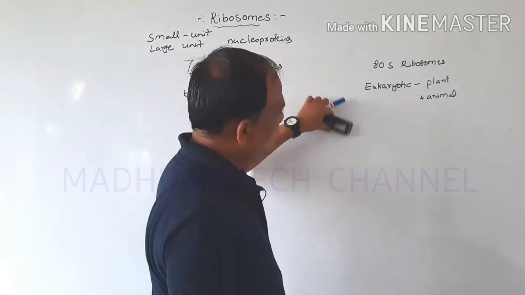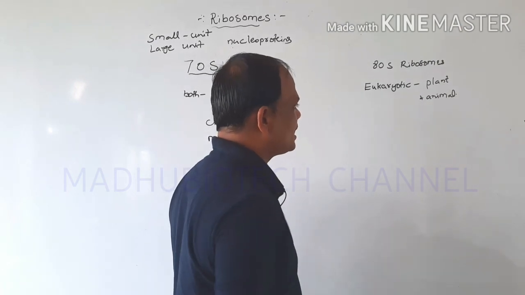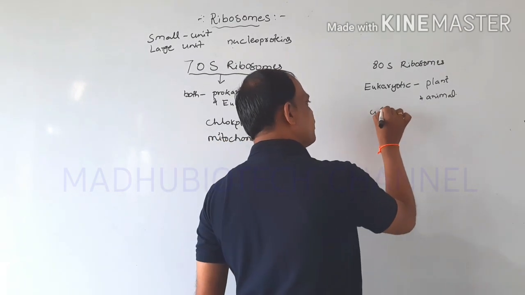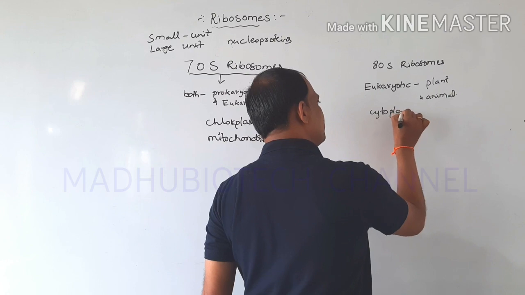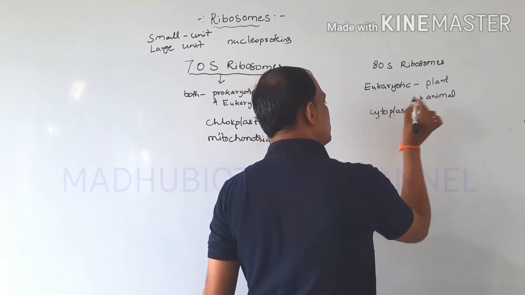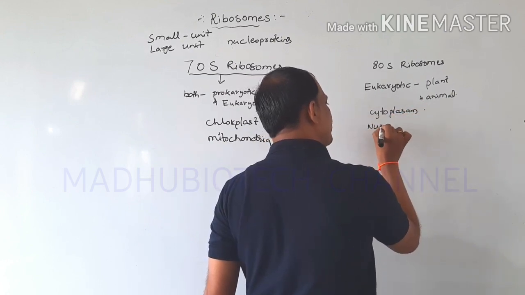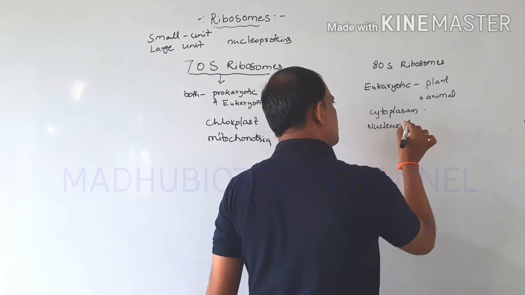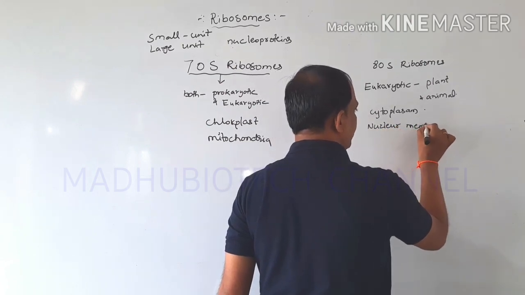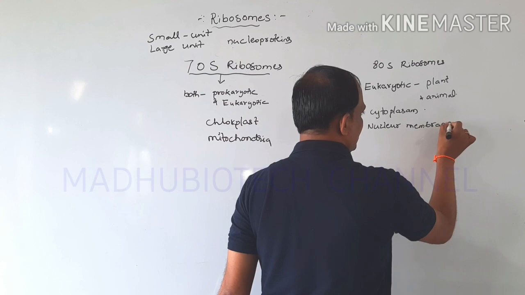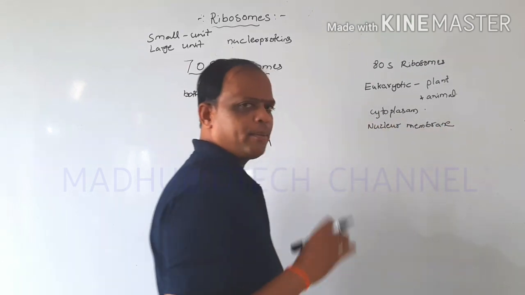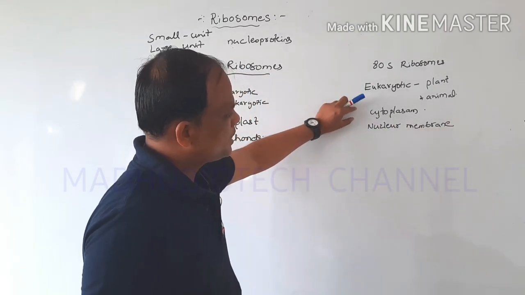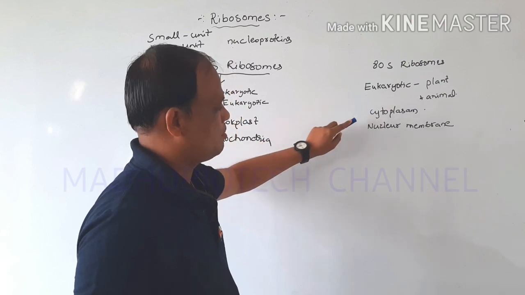The 80S ribosomes are present in the cytoplasm as well as at the nuclear membrane. The ribosomes are attached at the nuclear membrane, and some can also be present in the cytoplasm.